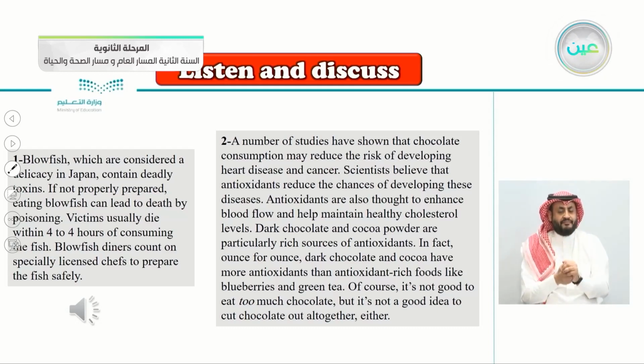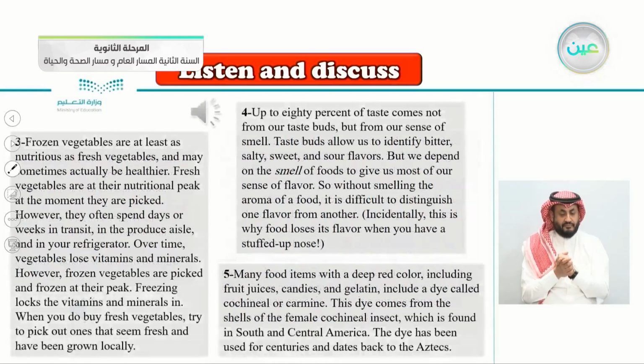Scientists believe that antioxidants reduce the chances of developing these diseases. Antioxidants are also thought to enhance blood flow and help maintain healthy cholesterol levels. So I think this tells us a lot about chocolates. Dark chocolate and cocoa powder are particularly rich sources of antioxidants. In fact, ounce for ounce, dark chocolate and cocoa have more antioxidants than antioxidant-rich foods like blueberries and green tea. So I think now we know a little bit about the previous questions of true or false. Let's jump to the other articles here.